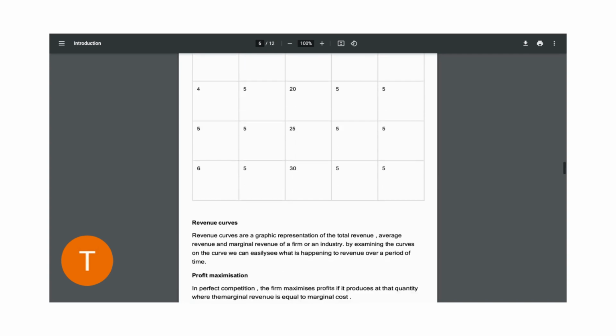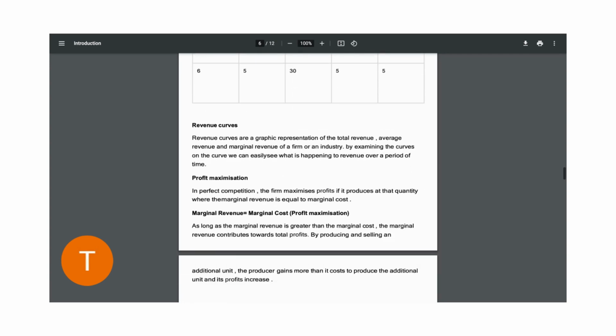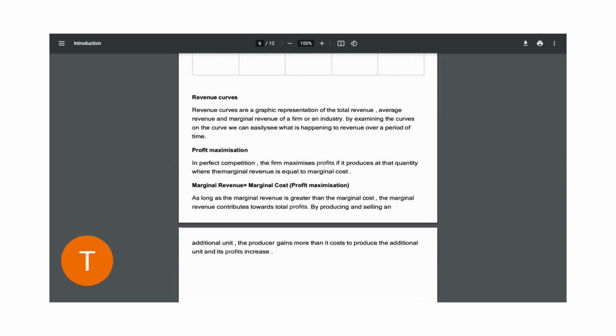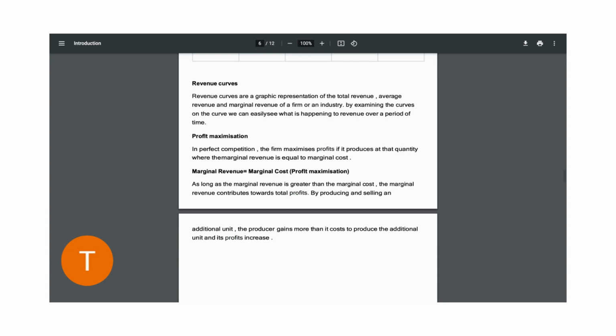Okay, now let us have a look at the revenue curves. The revenue curves are basically a graphic representation of the total revenue, the average revenue, and the marginal revenue for a particular firm or industry. They help us to understand what is happening to the revenue over a period of time. Now, when we're talking about perfect competition, we are mainly focused on where we maximize profit. And we maximize profit at a quantity where your marginal revenue is equal to your marginal cost. Now, we can equate this to your normal profit.